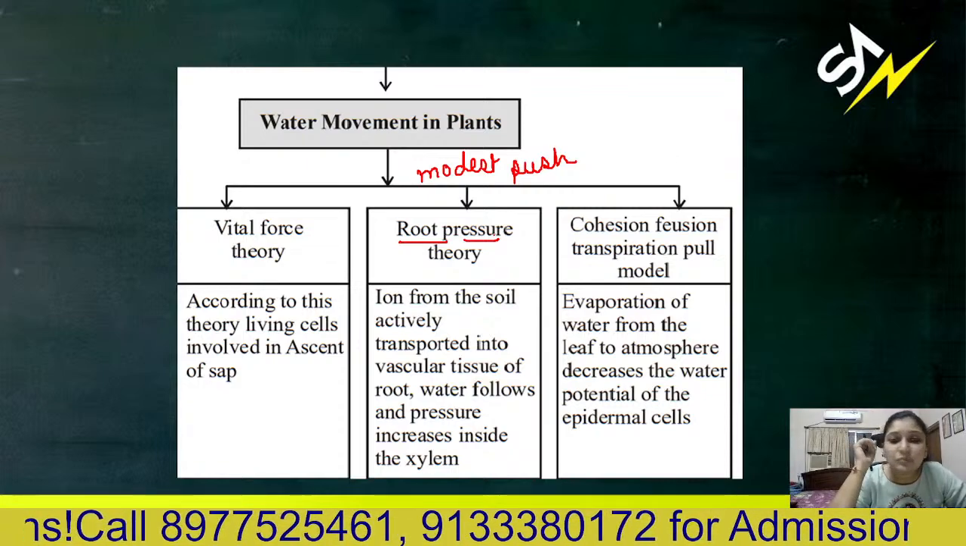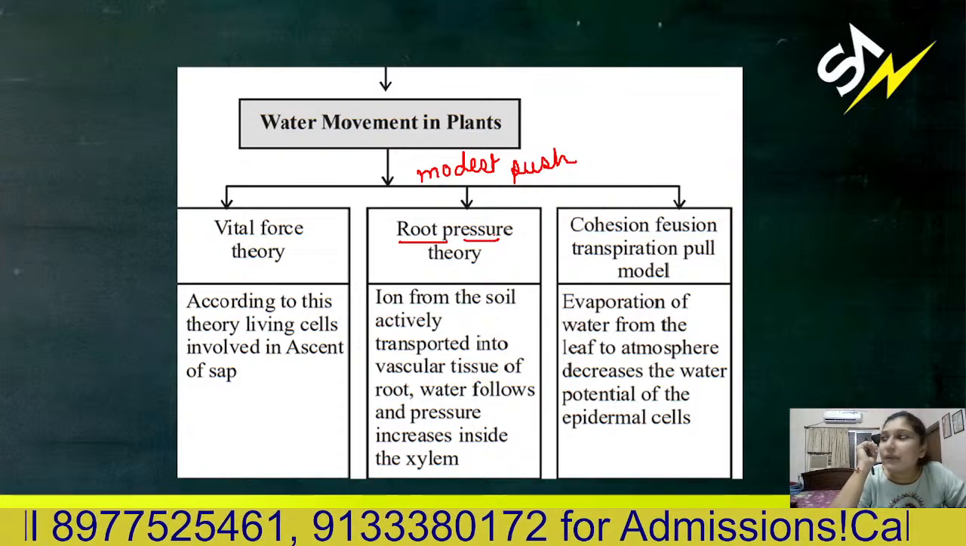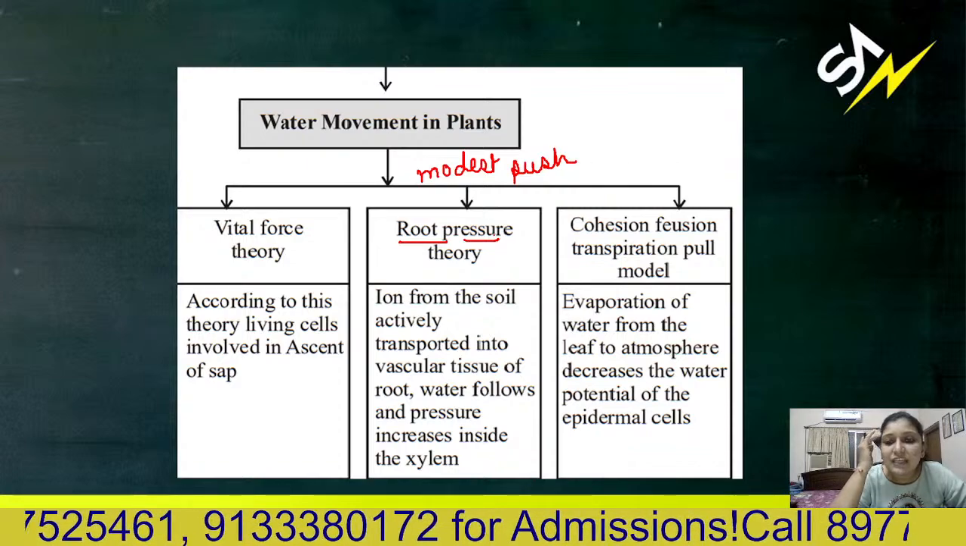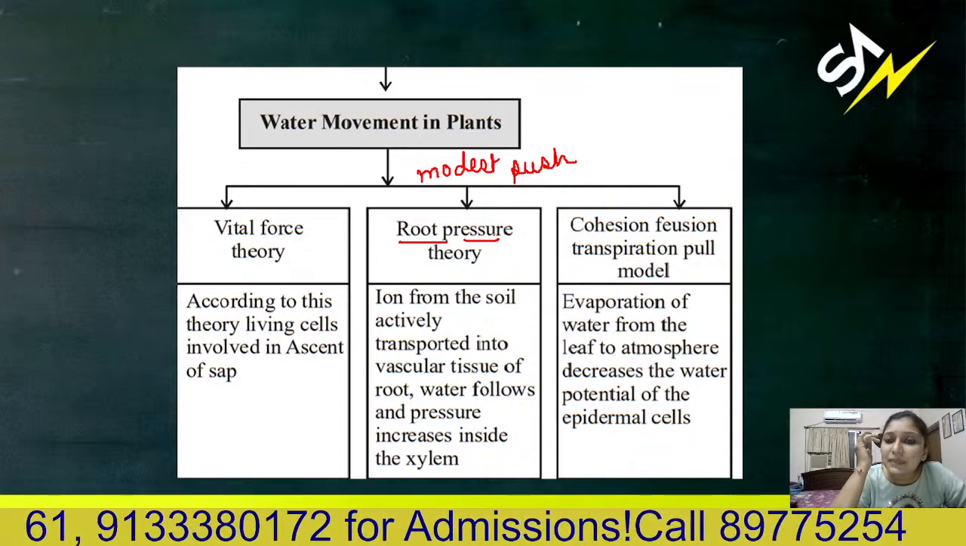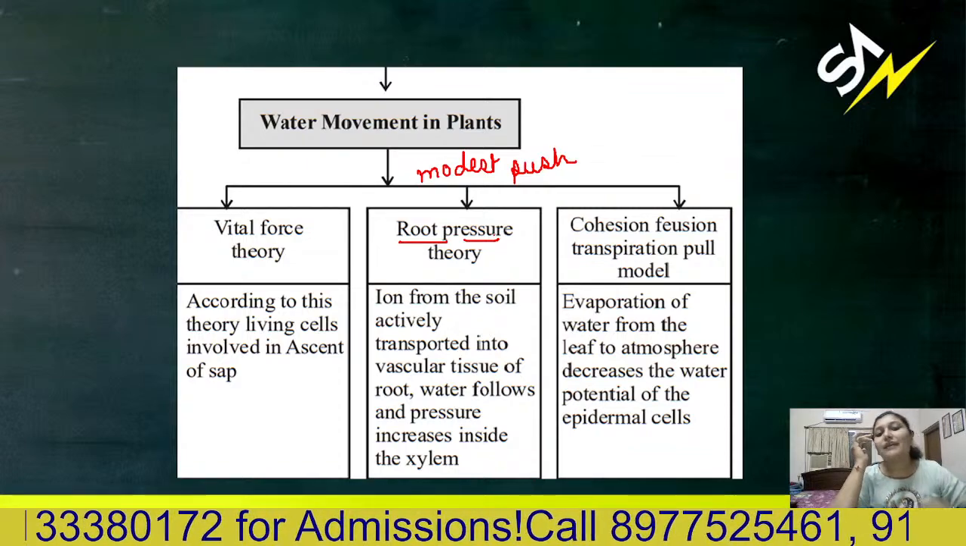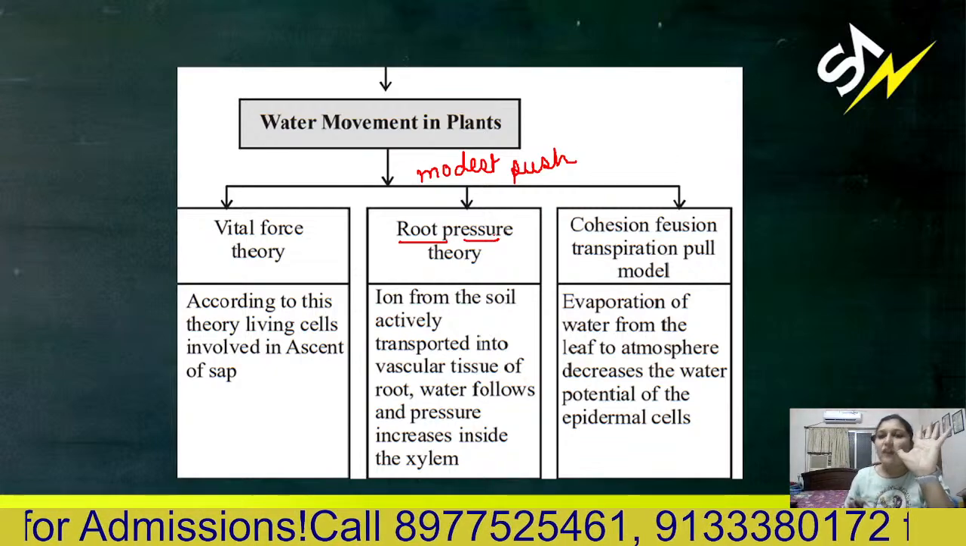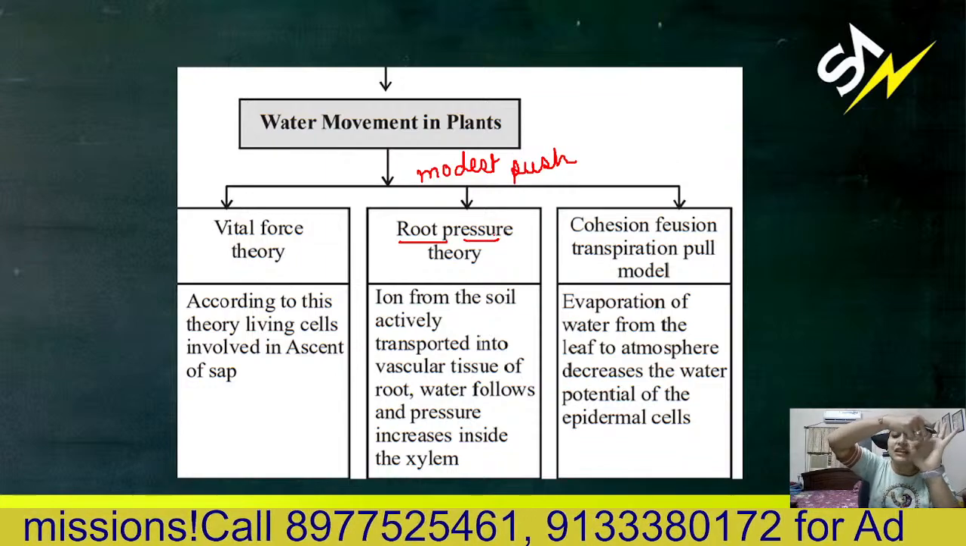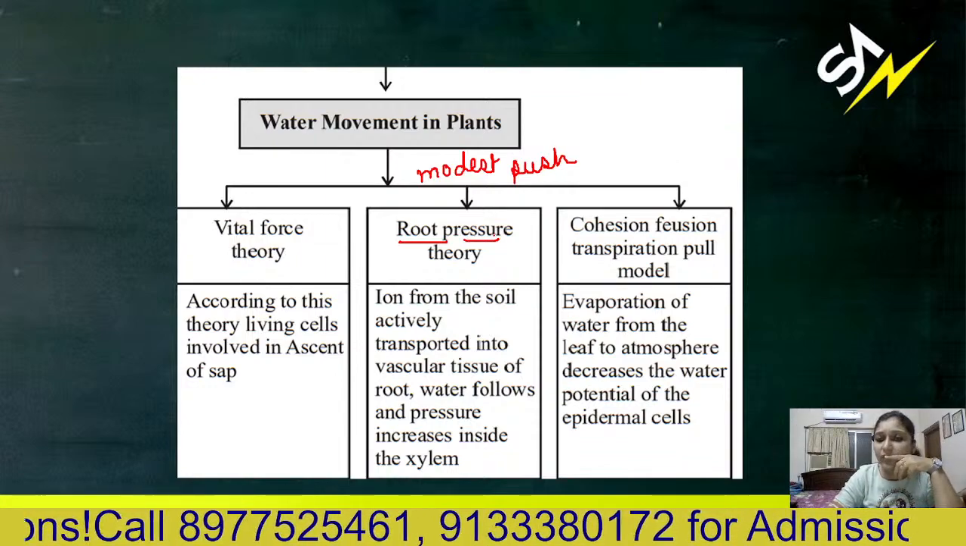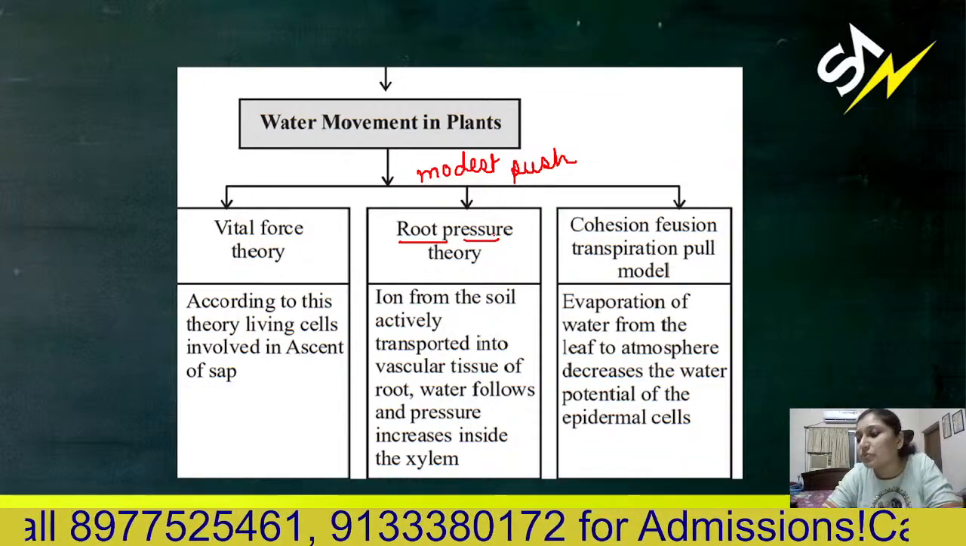Okay, so the first modest push is given by root pressure. Then the second is the cohesion-transpiration pull model. So from one side, one thing is pushing, that is root pressure. From the other side, another thing is pulling up. Okay, that is called transpiration pull.